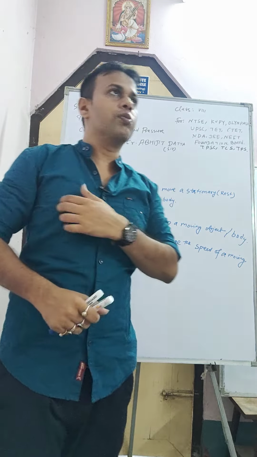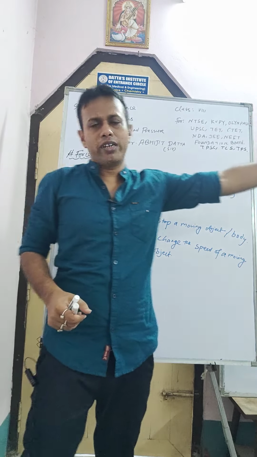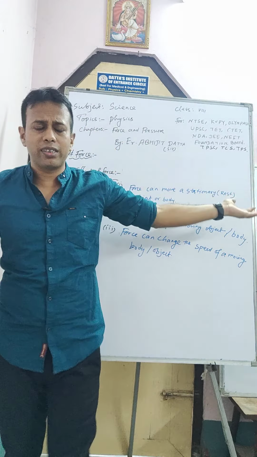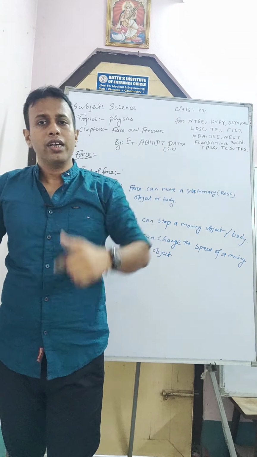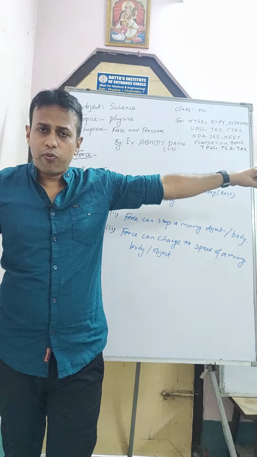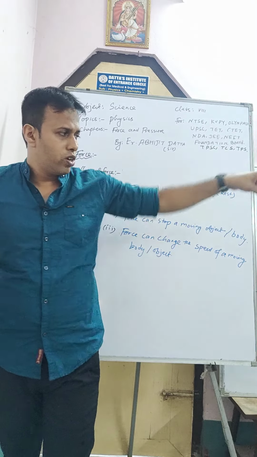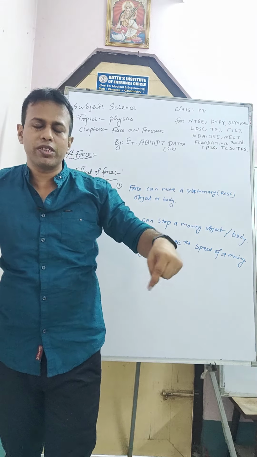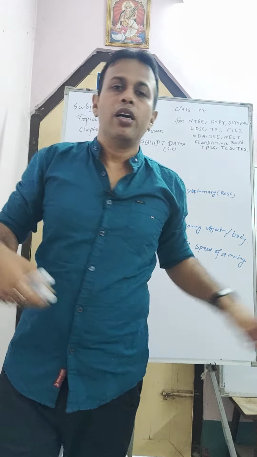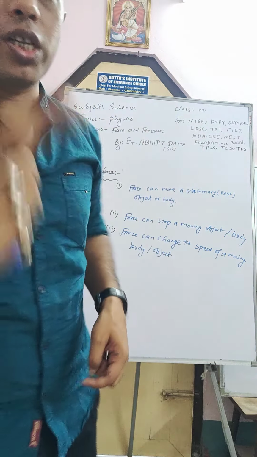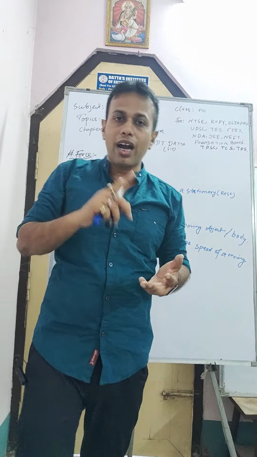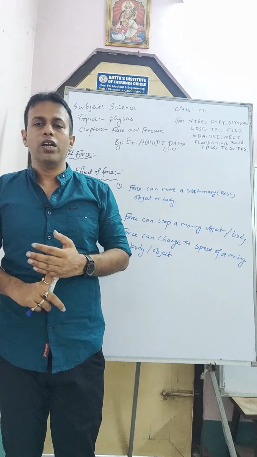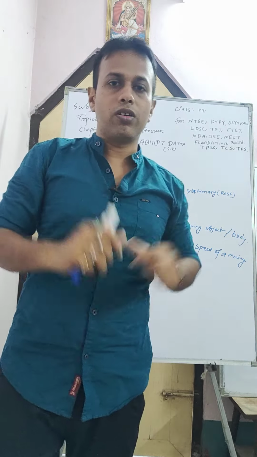Another example is when a footballer passes to his teammate, he applies a force in that direction. A football is coming in one direction, you apply a kick here, and the direction of the ball is changed. So by kicking a football or cutting a cricket ball, we can change the direction of the ball.